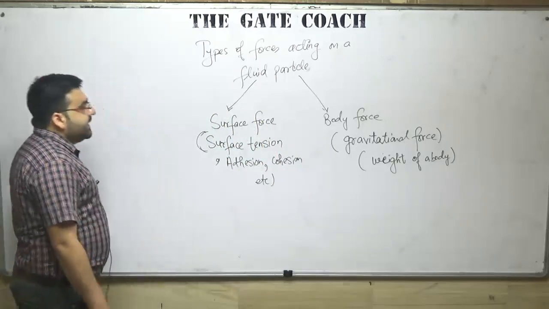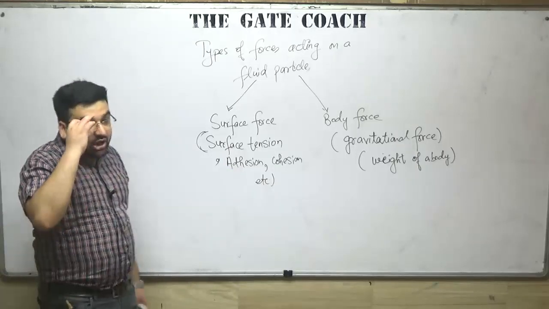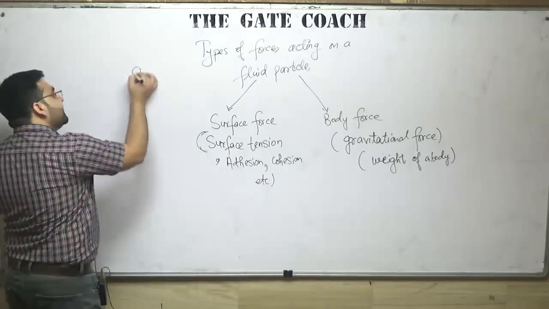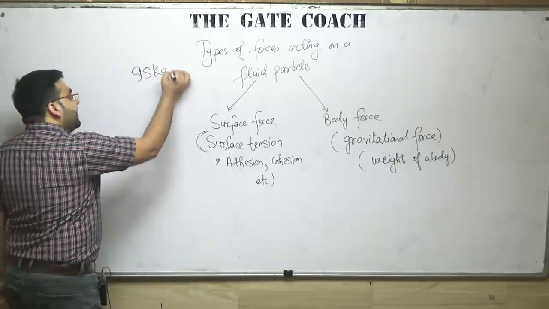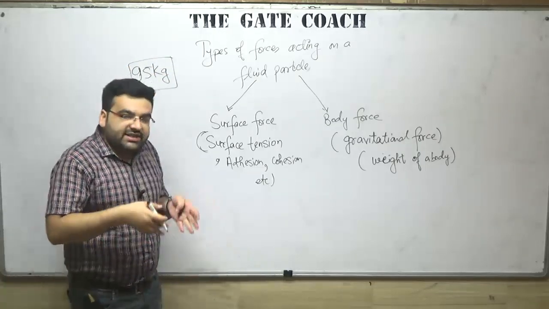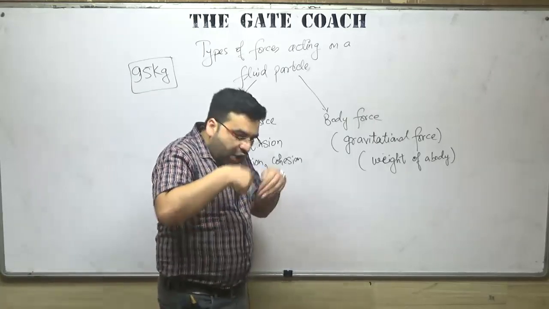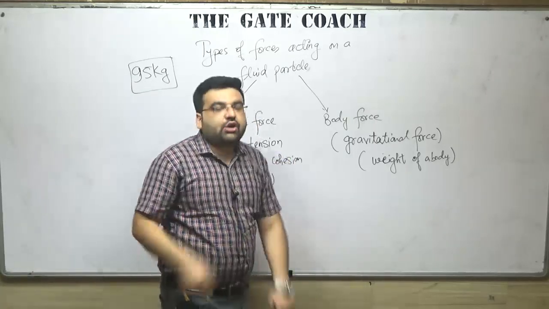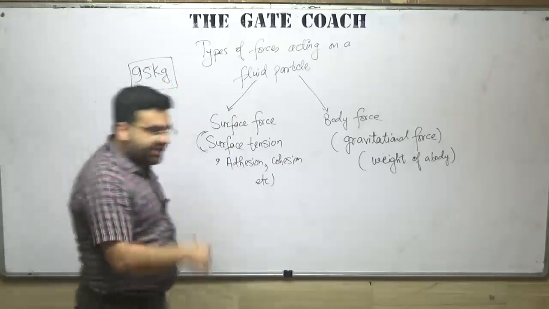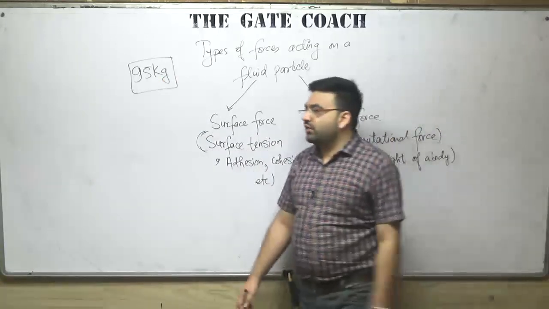Now what is mass? Mass basically tells you about the quantity of matter in a body. For example, my weight is 90 kg. So this is not my mass. This is how much force my body is exerting on earth. It is actually not kilogram, it should be kilogram force. But generally we say kilograms. It should be kilogram force, not kilograms.